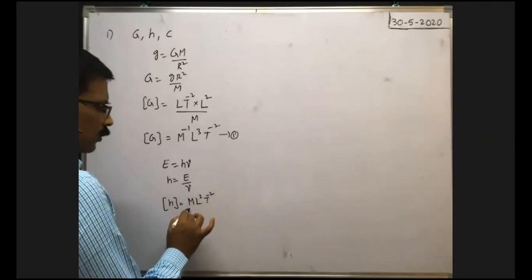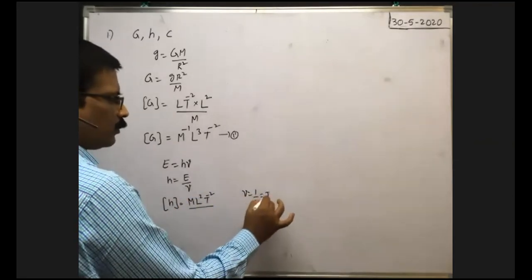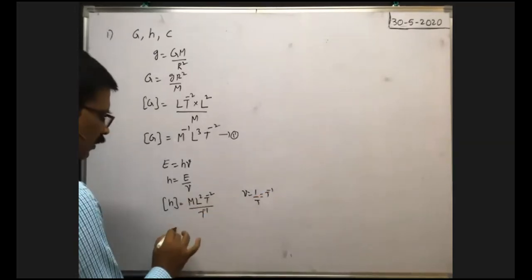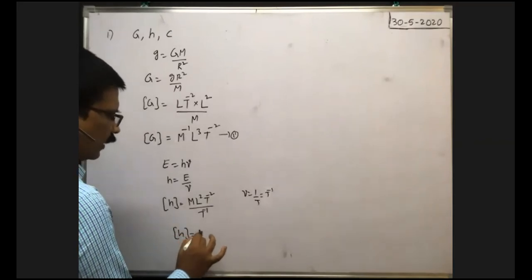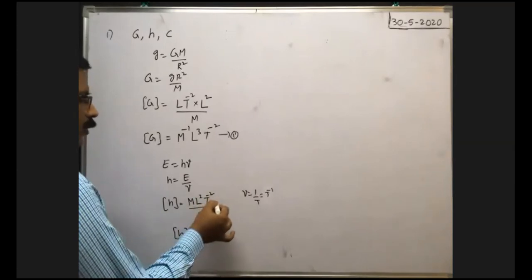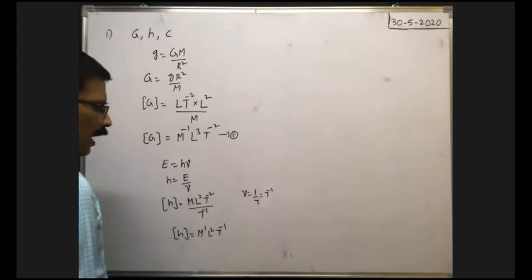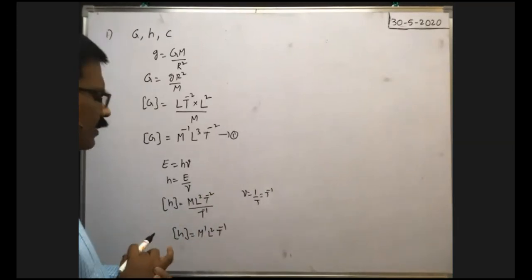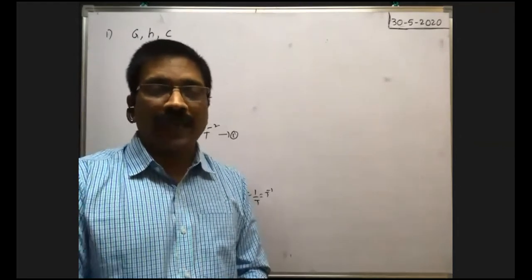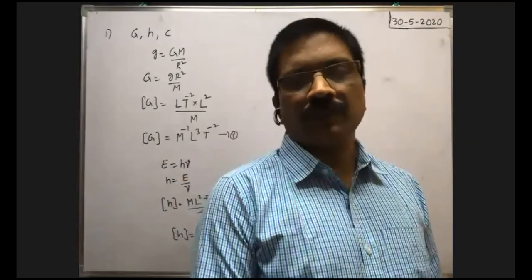M L square T to the power of minus 2 by frequency. Frequency means reciprocal of time period, so the dimension formula of frequency is T to the power of minus 1. Therefore, the dimension formula of Planck's constant is M L square T to the power of minus 2 plus 1, which means T to the power of minus 1. Already we know Planck's constant has the same dimension formula as angular momentum also. Right.